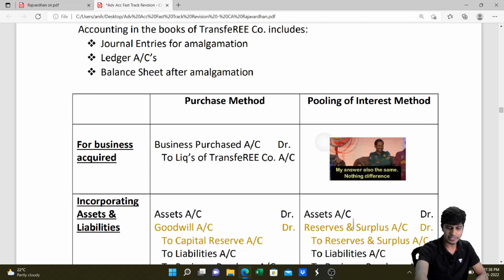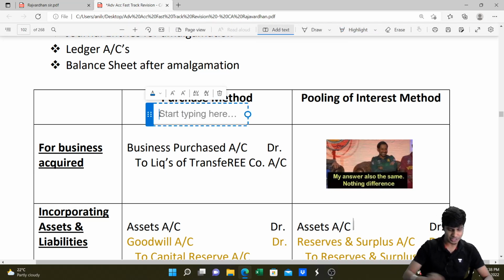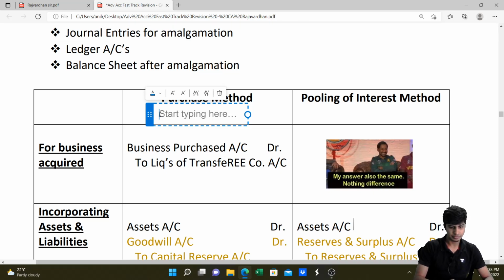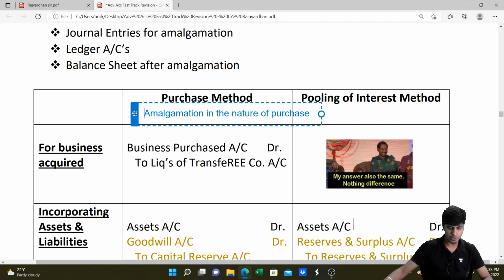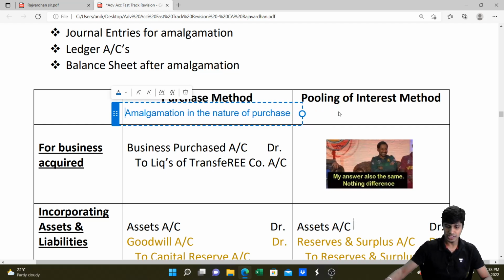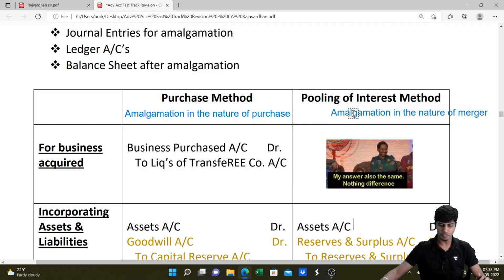Yeah. So accounting can be done under two methods: purchase method, pooling of interest method. Depends upon the nature of merger. If it is amalgamation in nature of purchase, then we'll do purchase method. If it is amalgamation in nature of merger, then we'll do pooling of interest method.